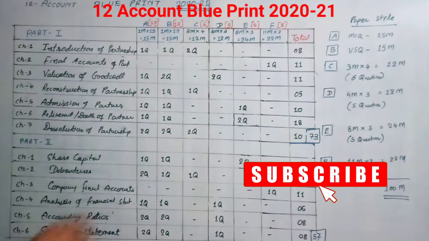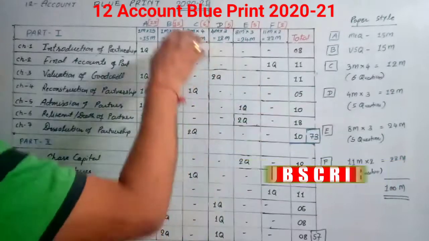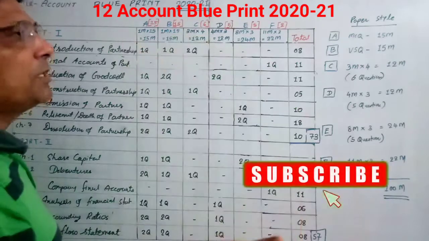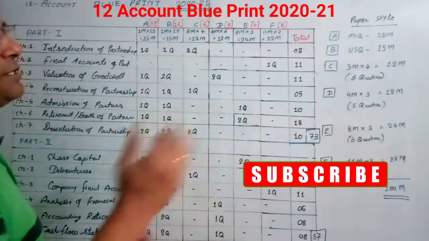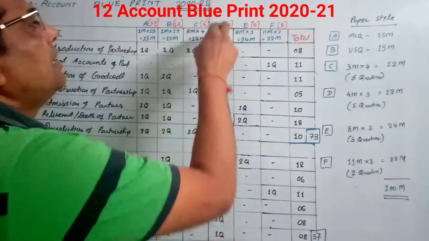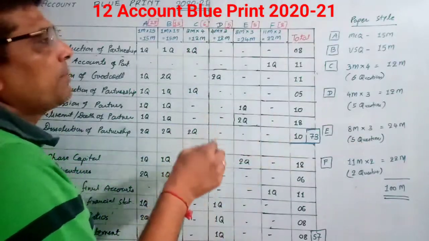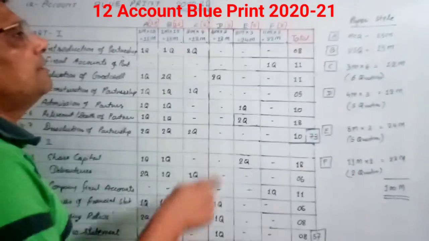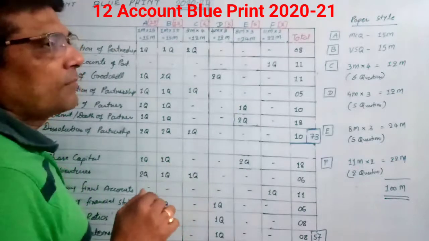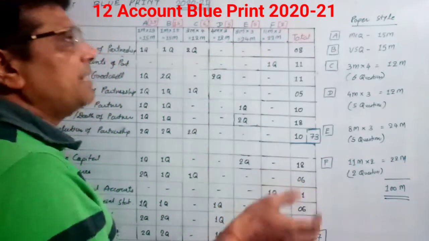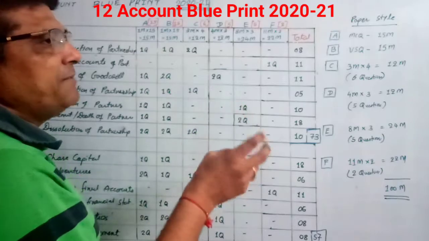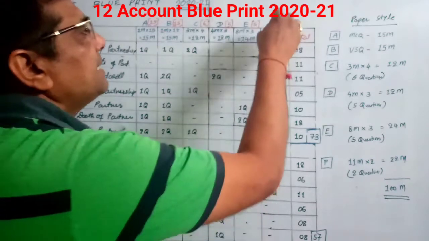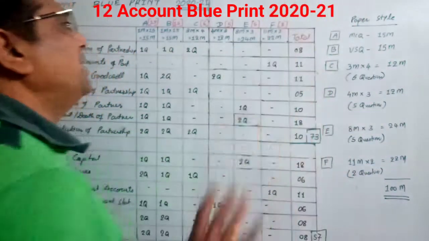In Section A, they will ask 15 questions, 15 marks. B, 15 questions, 15 marks. But in C, we have to attend 4 questions, but they will ask 6 questions, so we have an option of 2 questions here. Same as Section D, we have to attend 3 questions, but they will ask 5 questions. In Section E, we have to attend 3 questions, but they will ask 5, so from 5 we have to attend 3. So we have 2 options here. And in Section F, 2 questions, and we have to attend both.